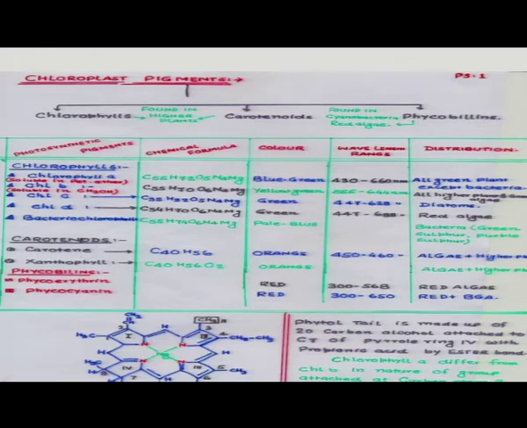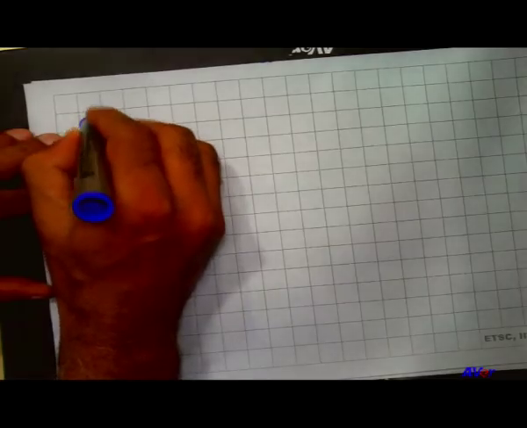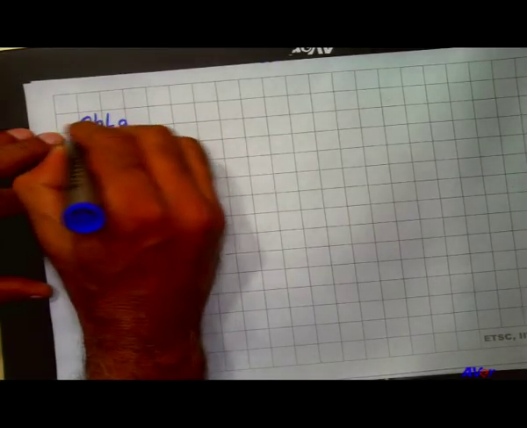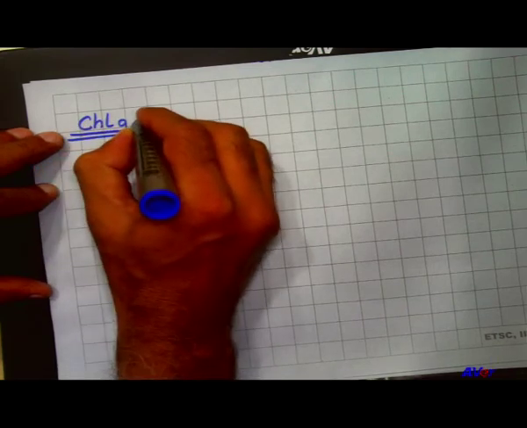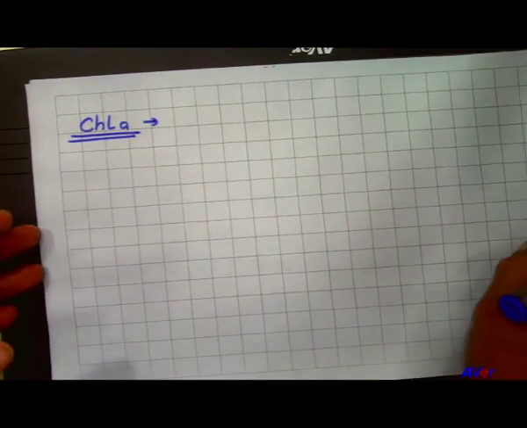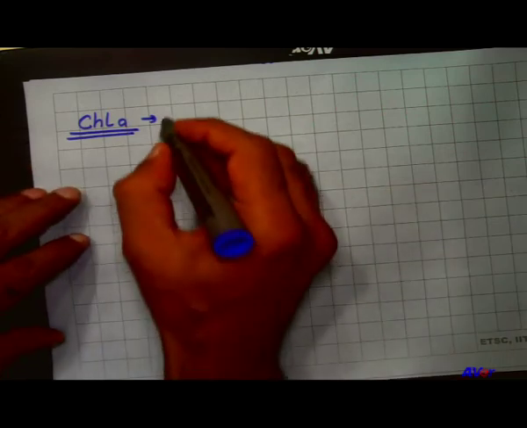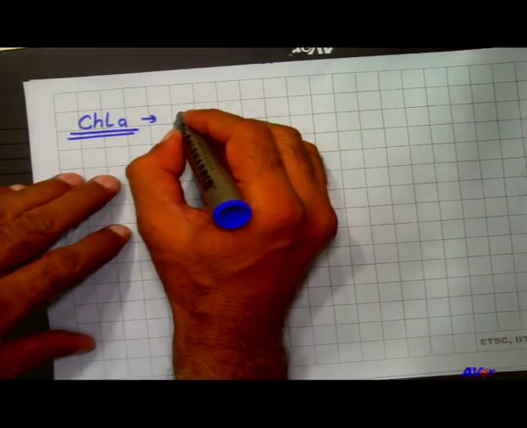The chlorophyll A, which is most abundant in the green plant, is found in the higher plant as well as green algae.